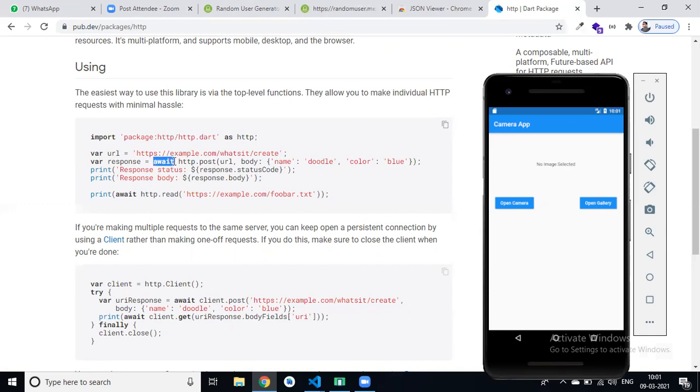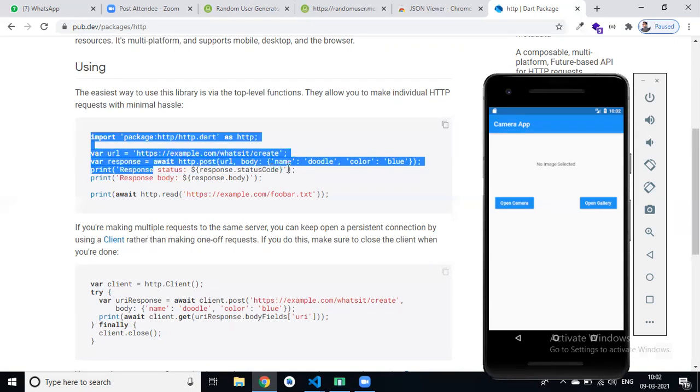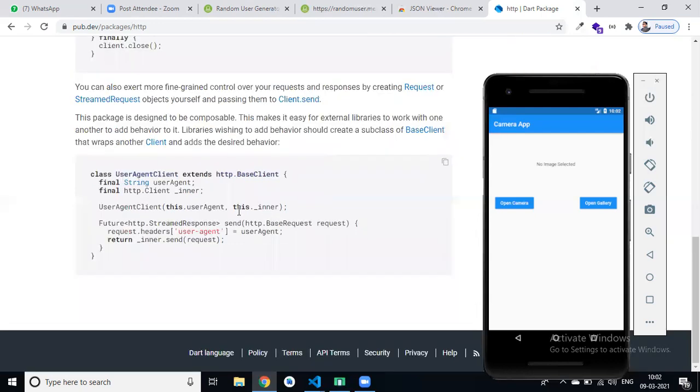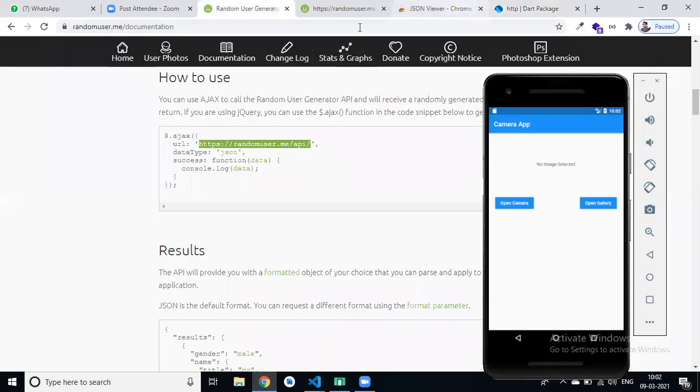We use async for asynchronous operations, and for performing an asynchronous operation we have to use the await and async keywords, right? Yes. So http dot get, here not post, get, then the URL, and after that we can print our response body. Okay. So for this app, we are using our random user API.